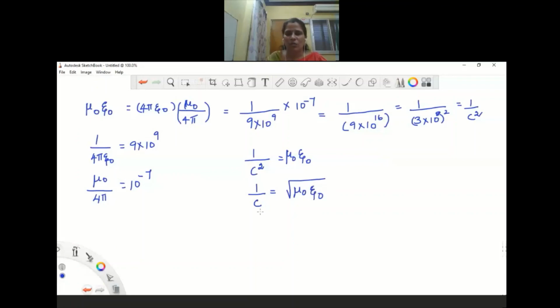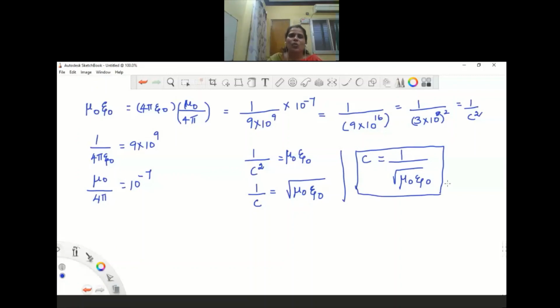So from this we can write that C, the velocity of light, is equal to 1 divided by root of mu naught epsilon naught. This is very important, children.